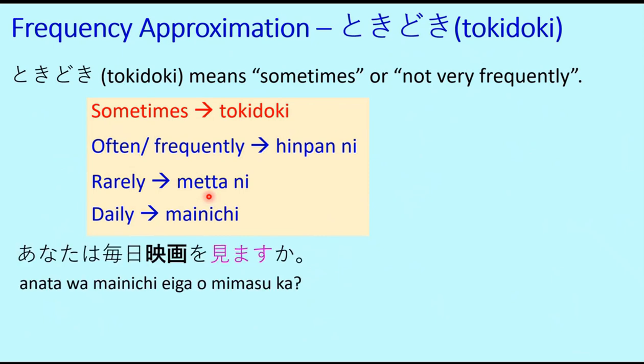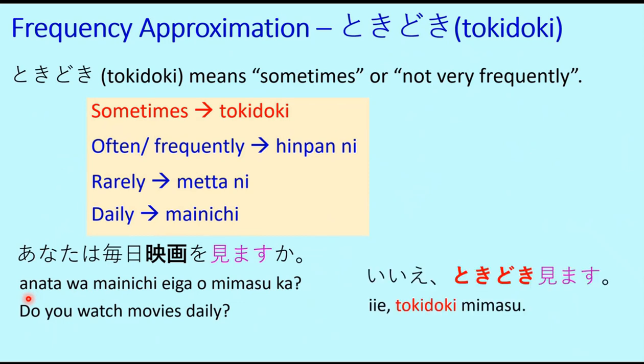Anata wa mainichi eiga o mimasu ka? Now, what does that mean? Anata means you, mainichi daily, eiga means movie or film, and mimasu is the verb for to watch. So, very simple sentence. Anata wa mainichi eiga o mimasu ka means, do you watch movies daily? We have done this in one of our previous lessons, so this is nothing new. Iie, tokidoki mimasu. So now the answer contains tokidoki, which we are learning for the first time today. That means no, I watch sometimes.